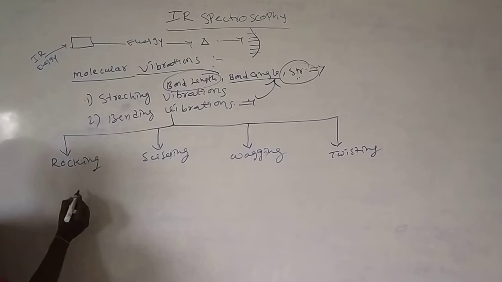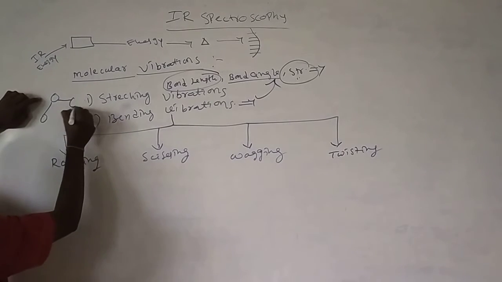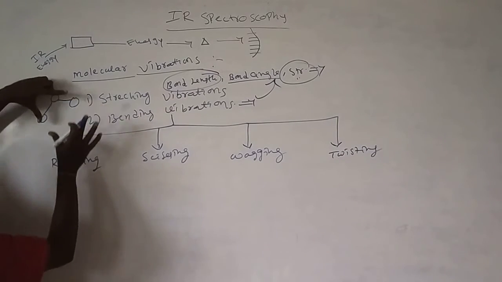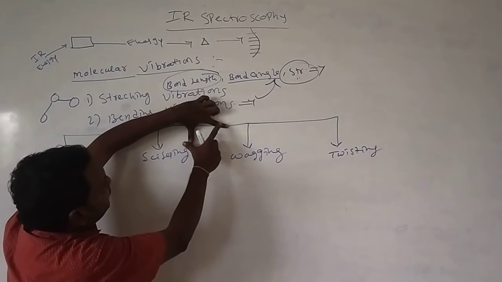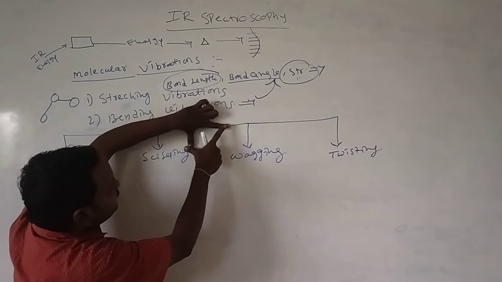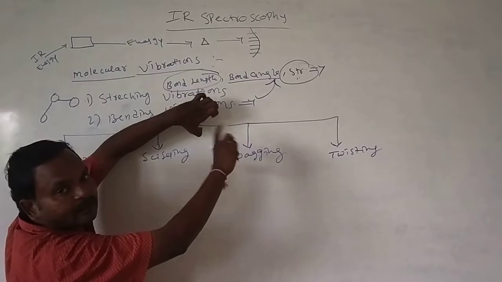See here, bending means, here the bond is here. Bending means this comes downside or like this. Here, this is the molecule. These two come like this, or move like this, or move like this.